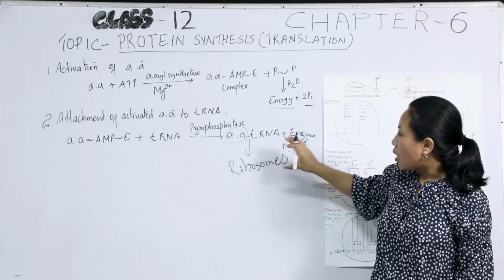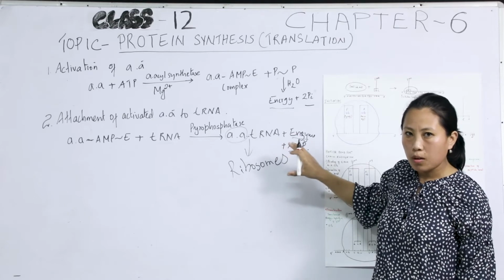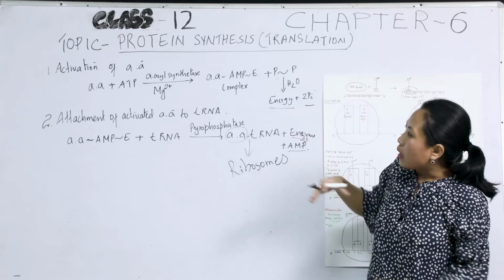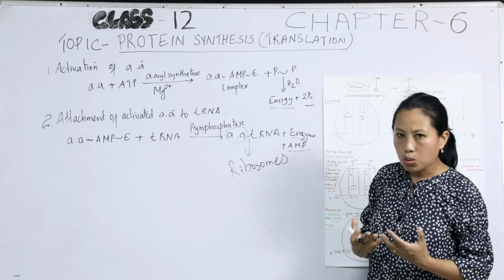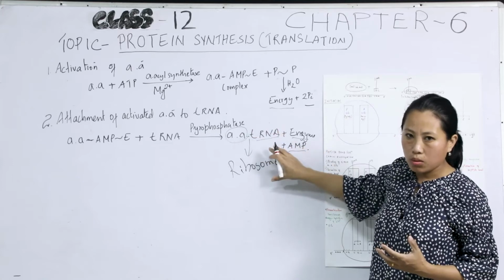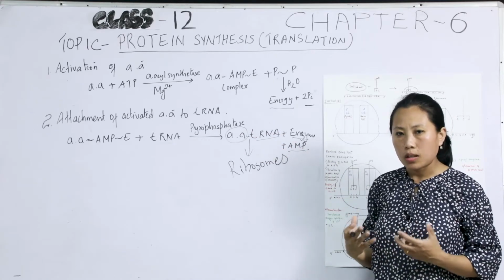These ribosomes are the sites of protein synthesis, acting as assembling factories. So after being activated and attached to tRNA, this complex is taken to the ribosomes, where the formation of peptide bonds and the polypeptide chain takes place.